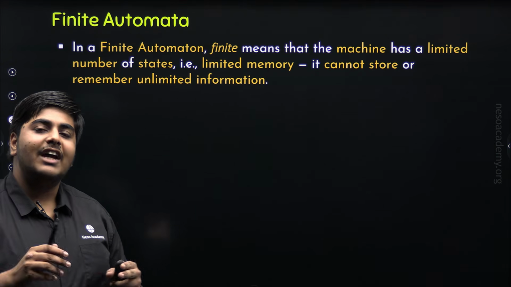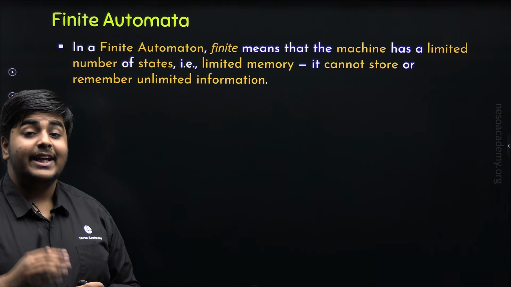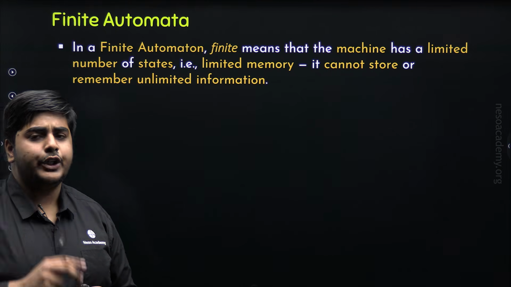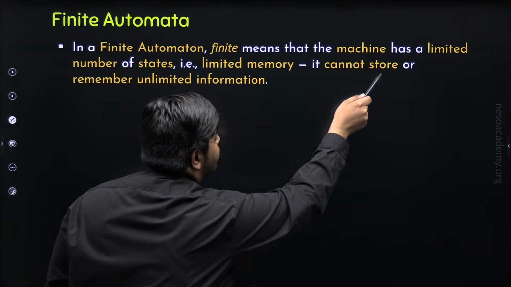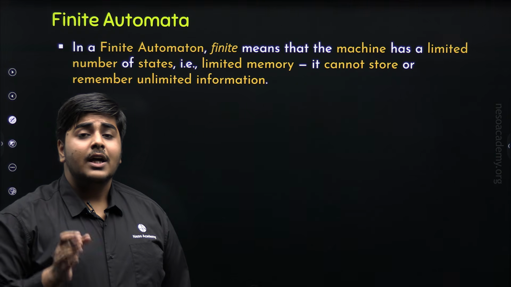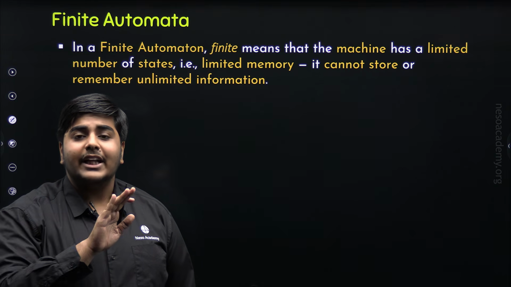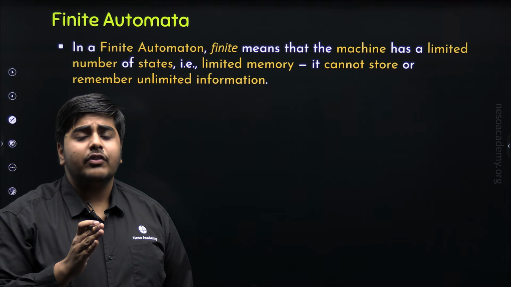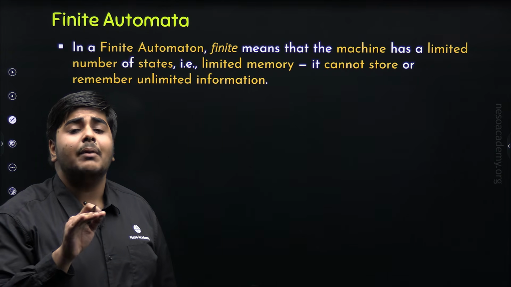In the previous lecture, I have already told you that the memory capability of finite automata is very less as compared to the other types of automata, like pushdown automata or Turing machines. And that is the reason why finite automata cannot store or remember unlimited information. Finite automata can solve only a few varieties of problems. Finite automata cannot solve the problems involving memory because it cannot retain the data inside its memory, because it has a very small memory or even no external memory.